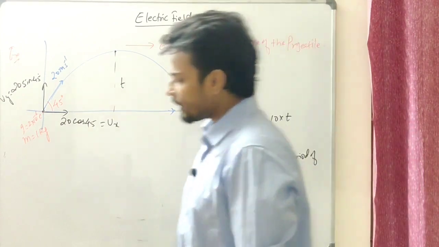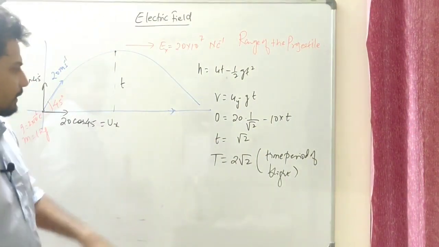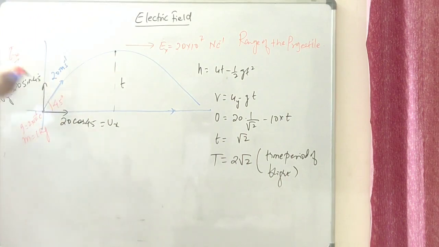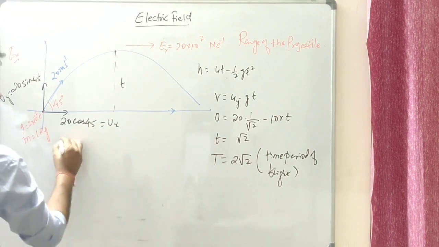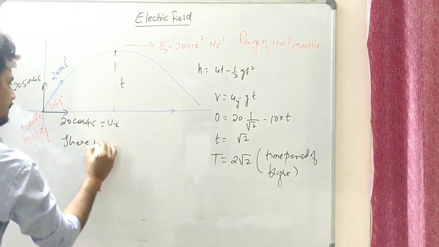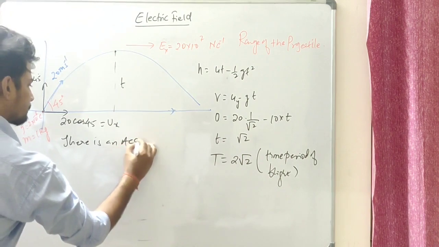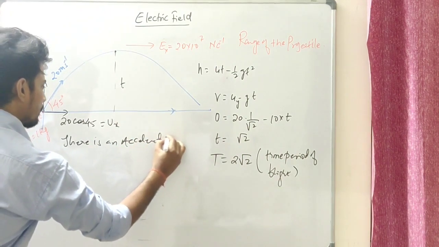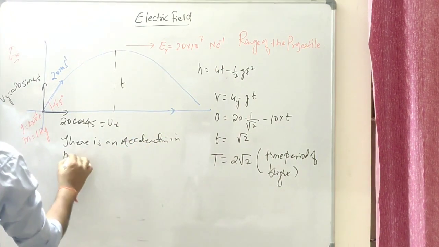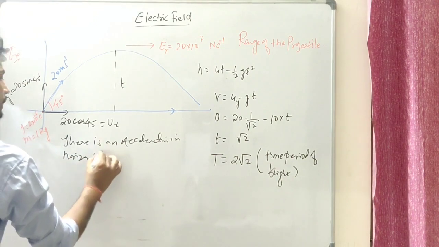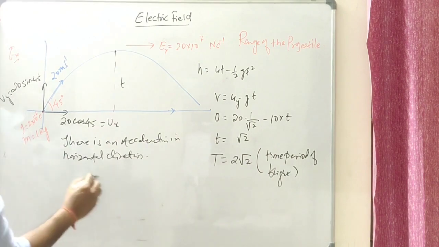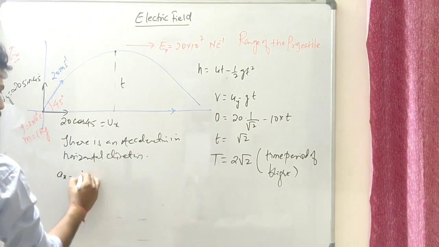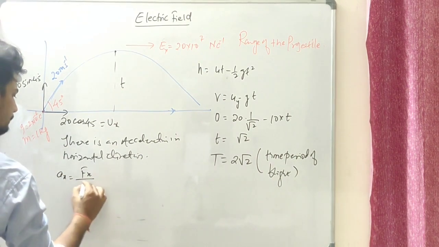Anyways, now knowing the fact that the time taken to complete the entire range is how much? 2 root 2 seconds. Okay, now let us talk about the horizontal direction. So there is an acceleration in horizontal direction, right? We need to find that acceleration, ax. Ax should be fx over mass.